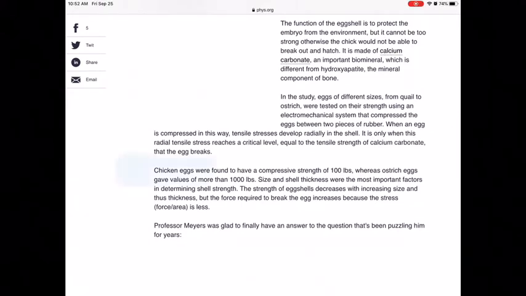So what I'm going to do is highlight this information and write it down. I'm not even going to copy and paste it into my paper, because that can lead to problems if I forget to cite it. But I'm going to take this right here and write it down.